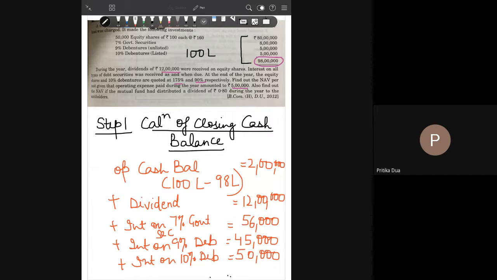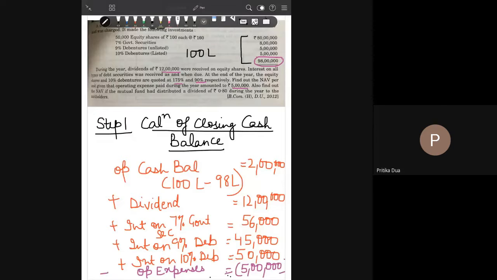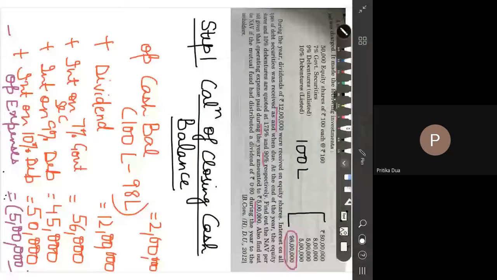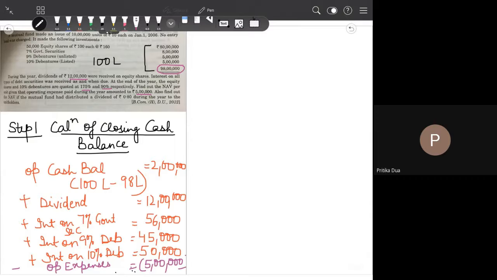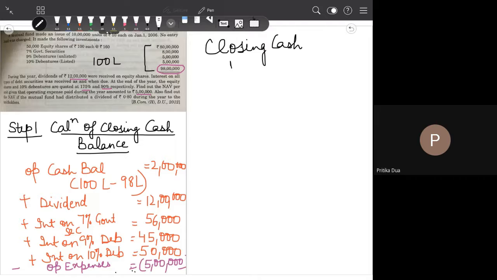Also, you are given that operating expenses paid. Now, this will be a cash outflow. Operating expenses paid during the year are rupees 5 lakh. So, out of all the cash inflows, I will be reducing an amount of rupees 5 lakh. Now the final value will give me my closing cash balance. Please calculate how much is the amount coming to.